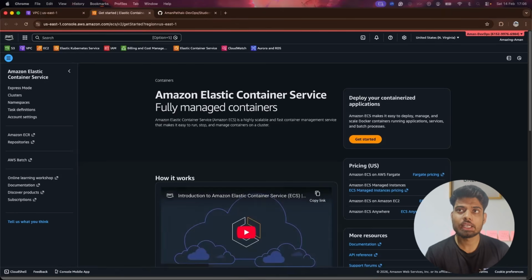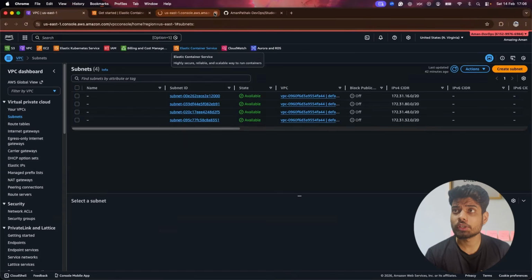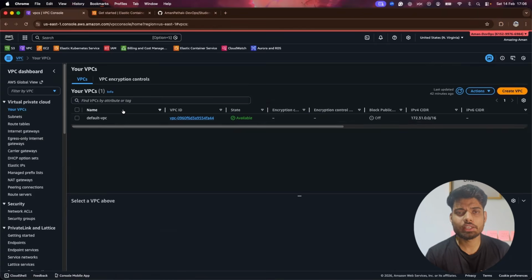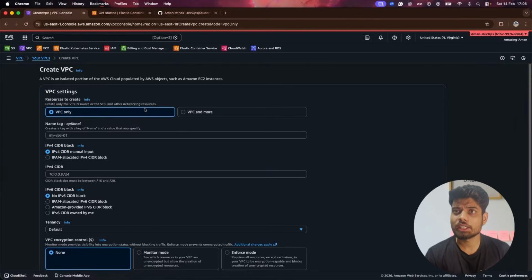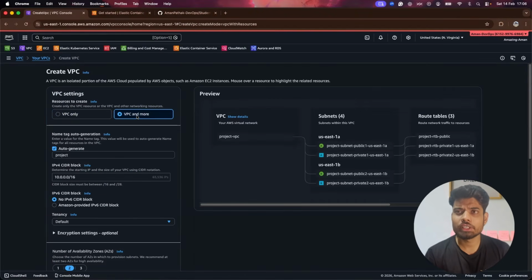The first thing, as usual, is that we have to create our networking infra first. For that, I will just go to the VPC section. I've already opened it. Here is our VPC section, and currently it's a default VPC. So I would like to create my own networking things. I'll click on create, and I will go simply with VPC and more, so it will be easy for me.